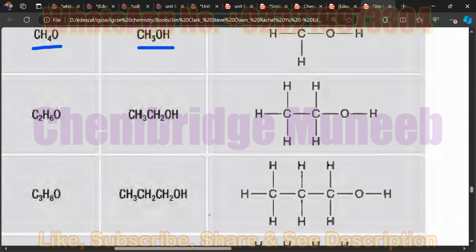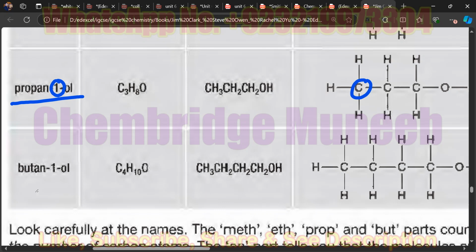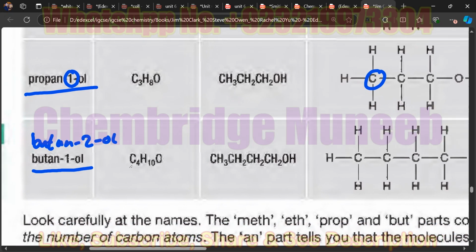And the first carbon atom, can it be the left one as well? Yes. Yes, good. And the same goes for butan-1-ol. What other isomer can I make from the butan-1-ol? As in like butan-2-ol. Butan-2-ol, yes. Good. Butan-2-ol is possible. Is there any other isomer?